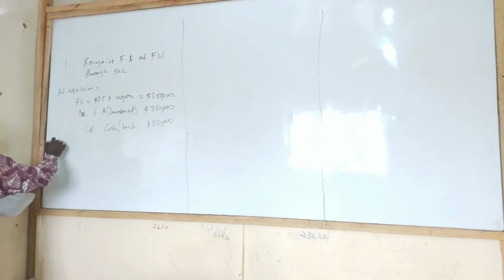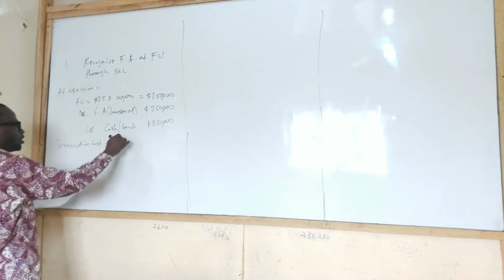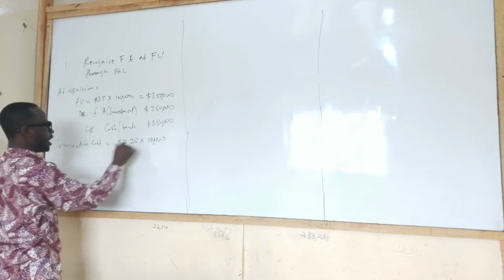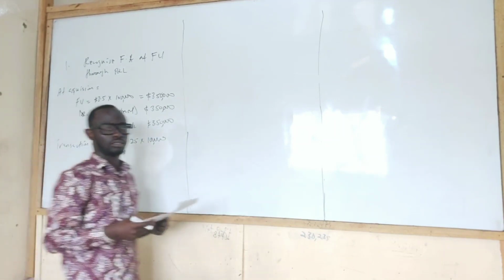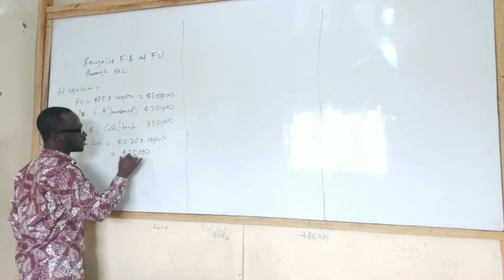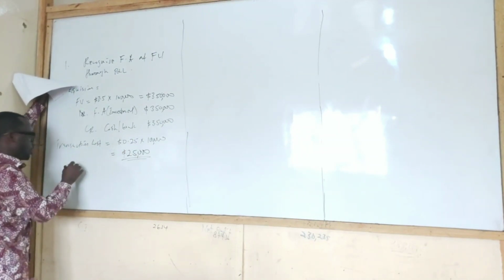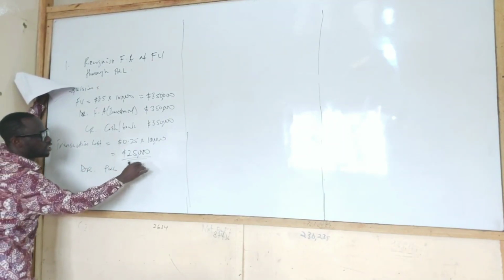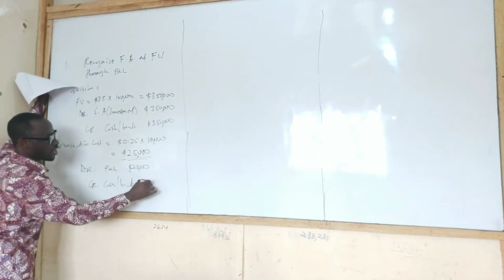350,000. Then the transaction cost. The transaction cost will be 0.25 times 100,000, and that gives us 25,000. So what do we do? Since we are recognizing it through profit or loss, the transaction cost is written off. So we debit the income statement or P&L with 25,000 and then credit cash or bank with 25,000.